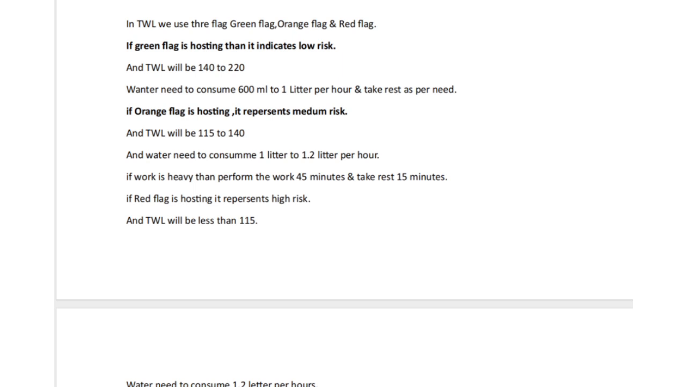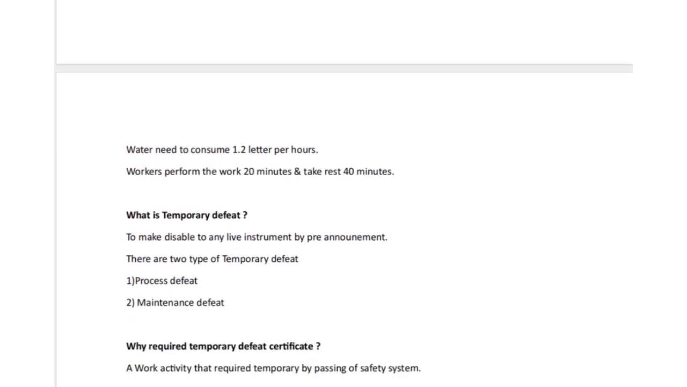If the red flag is hoisted, it represents high risk and TWL will be less than 150. Water needs to be consumed at 1.2 liters per hour and workers perform the work 20 minutes and take rest 40 minutes.